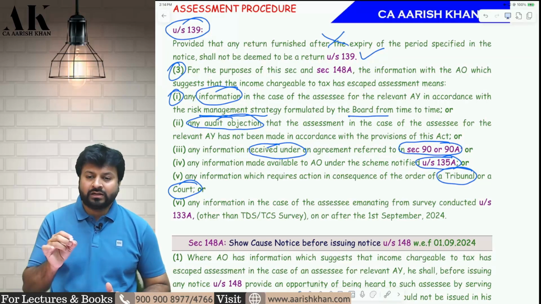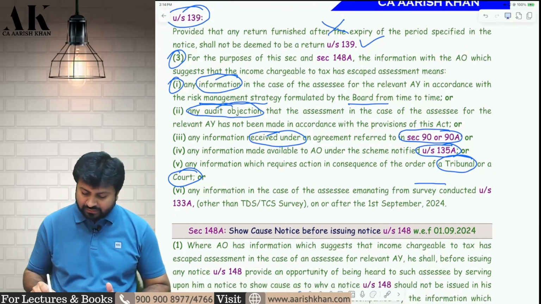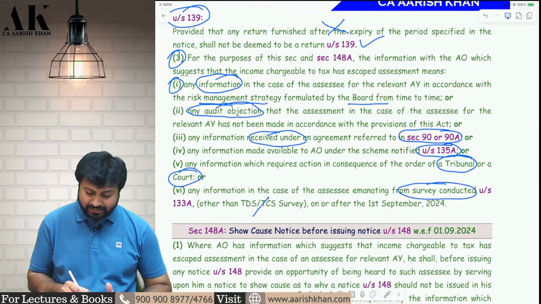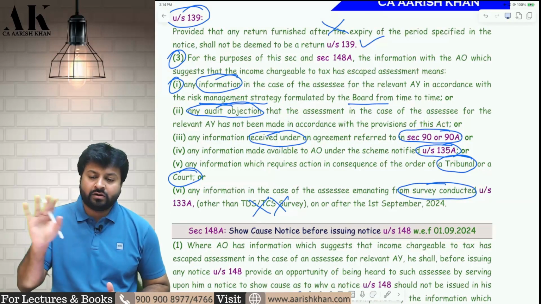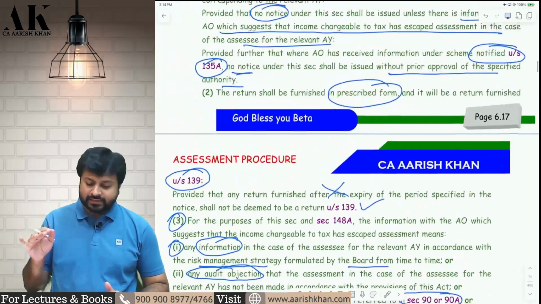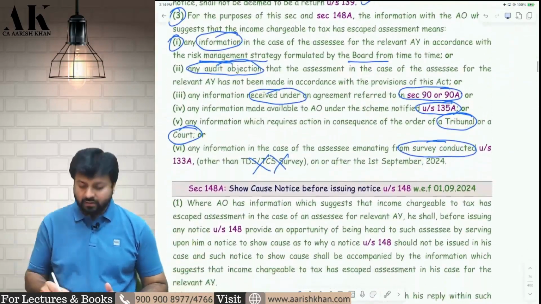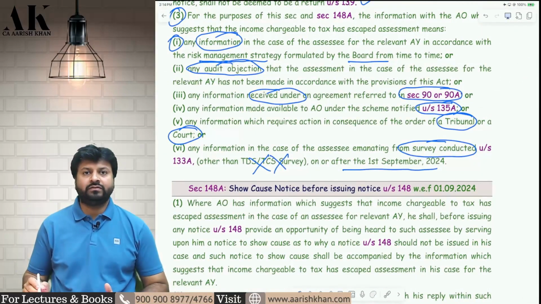Or if the AO has got information from a survey other than a TDS and TCS survey. With a TDS and TCS survey, the AO cannot initiate 147, but other than a TCS and TDS survey, he can do 147 on or after 1st September 2024.